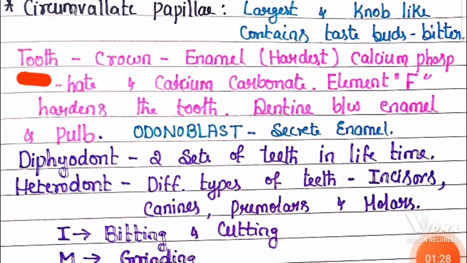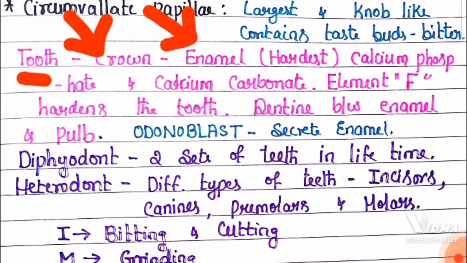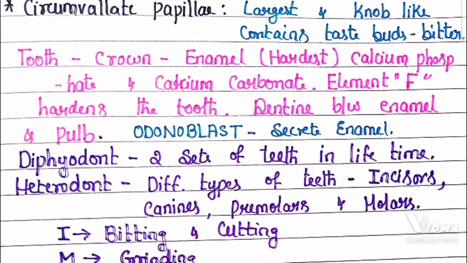Now come to the tooth. The outer part of the tooth is considered as the crown, and it has enamel, the hardest substance in vertebrates, which is made up of calcium phosphate and calcium carbonate. And fluorine is used to harden the tooth. Dentine is present between enamel and pulp.